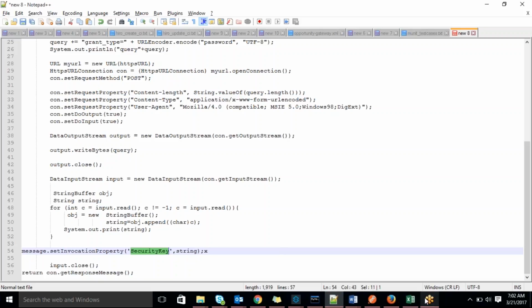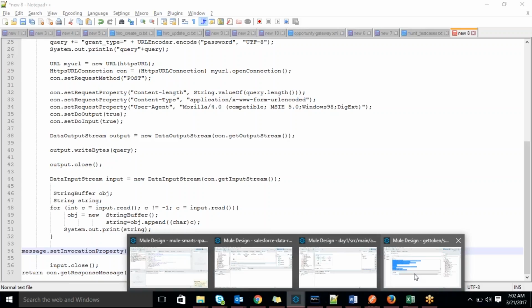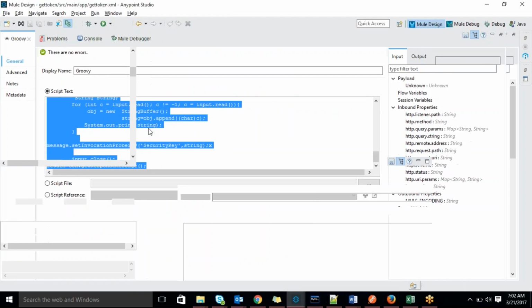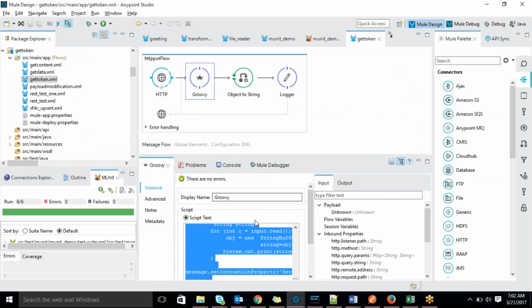For this particular purpose, I was using this Groovy script. Why? Because the same thing you can write in an HTTP connector also, but sometimes it was not working, so that's why I was using Groovy script. So you can write the total Java code, it will support. Sometimes whatever parameters we are getting, we just hold and create a map kind of thing. Whatever Java logic, we can write that Java logic here. So that is about Groovy script.